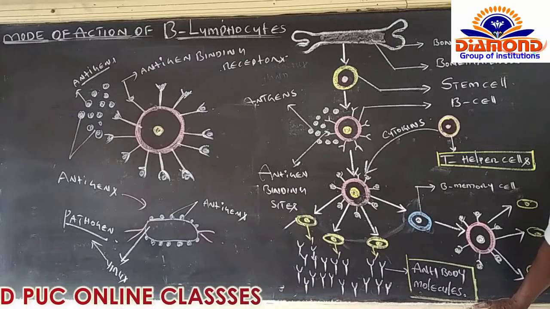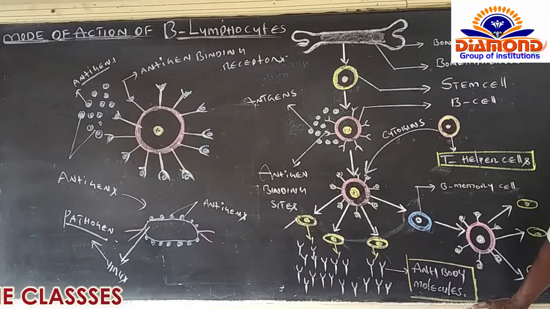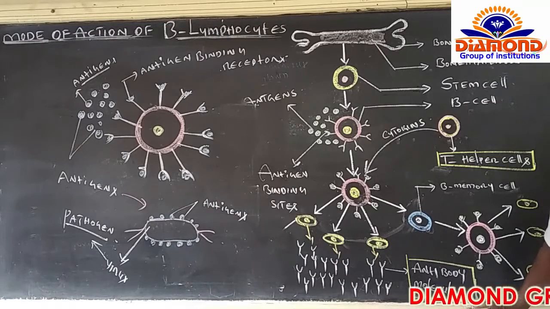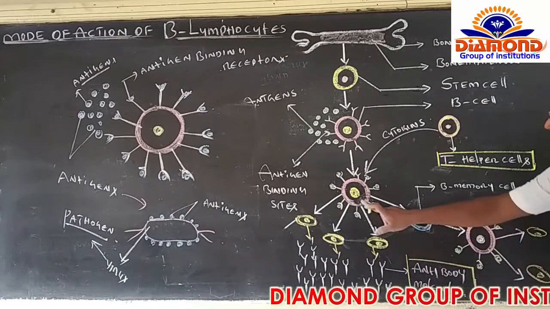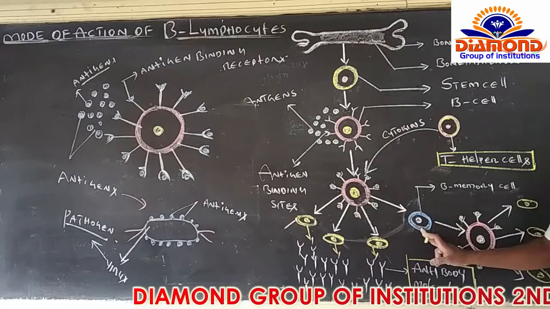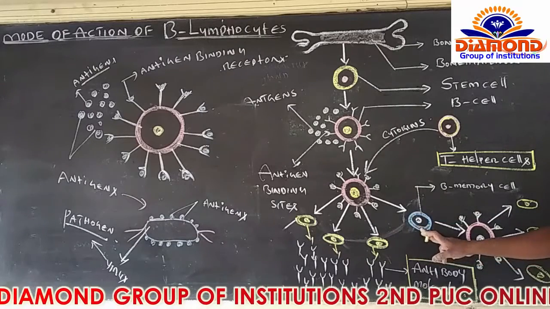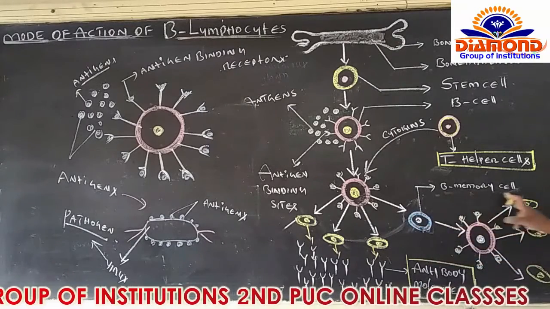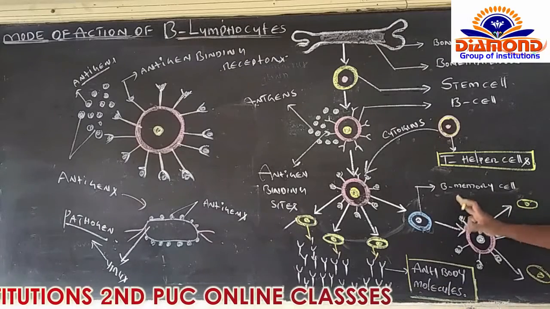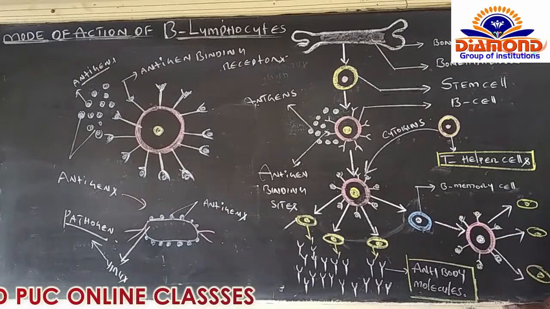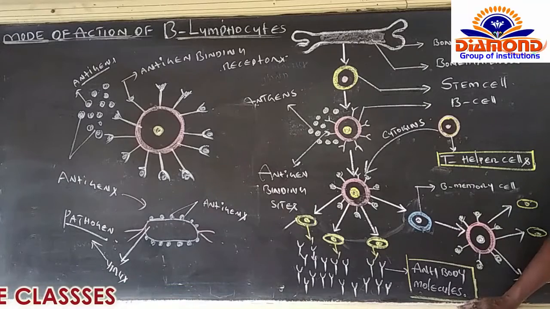Cloning का मतलब क्या बोल सकता है कि एक सेल है ना, उसको एज इट इज कॉपीज को उत्पादन करता है. ऐसा वाला प्रक्रिया को क्या बोल सकता है कि क्लोनिंग कर सकता है. When it is cloning itself, it can produce some different cells. These different cells are called B memory cells. These B memory cells are useful for the purpose of secondary exposure.